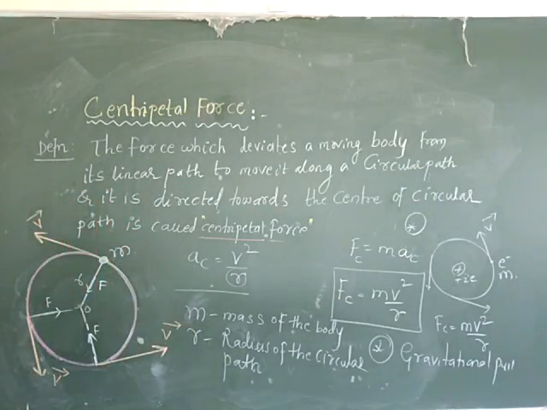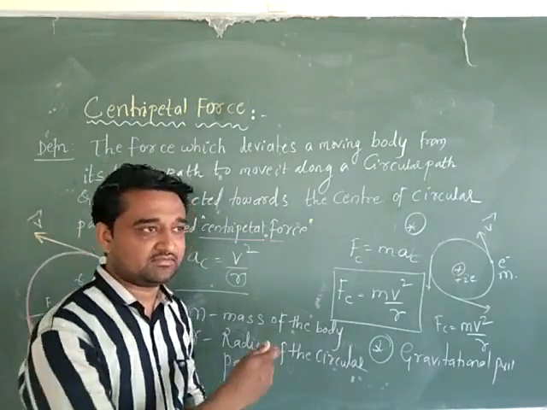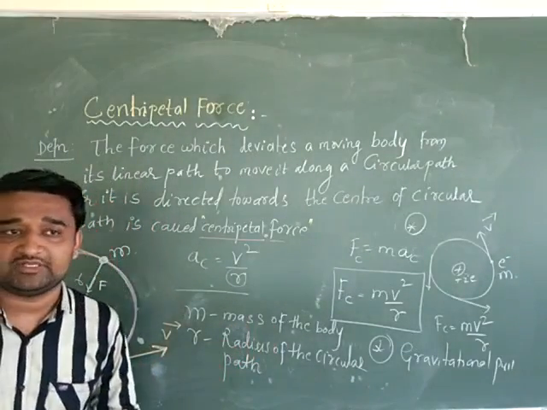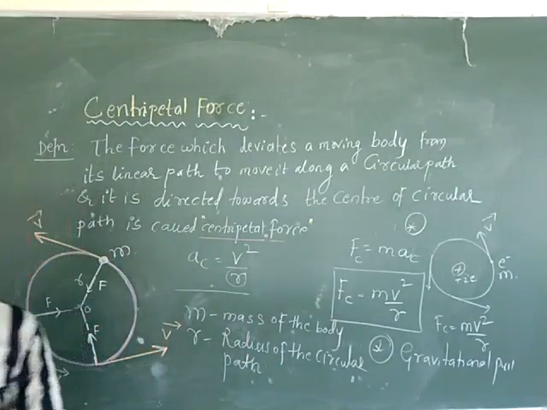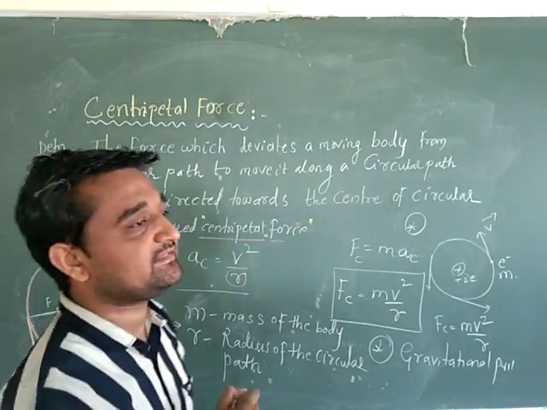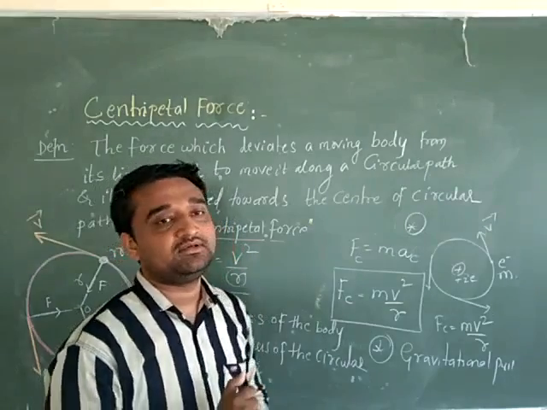Again, we can give one more example for the centripetal force. A vehicle takes a turn. During the movement of the vehicle, when the vehicle takes a turn, it takes a curved path, which means there is a circular motion. In that case also, the necessary centripetal force is provided by the friction between the tires and the road. The friction between the tires and the road provides the necessary centripetal force to move it in the circular path.